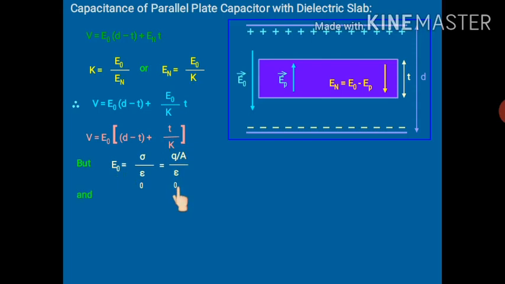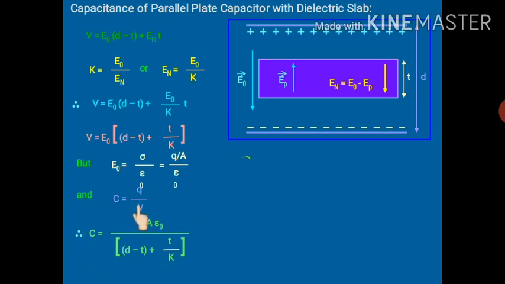Now, we know one more thing. What is C? C is equal to Q upon V. Now in the next step, what they did, actually, is directly write the result. So I think it will be difficult for you to understand, so from here I'll explain.